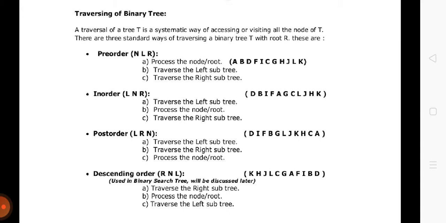Here n represent the root node, or n will represent a parent node for each parent if it exists in the tree. So okay, so process the node, it can either be root as well. Okay, then traverse the left subtree and then traverse the right subtree.